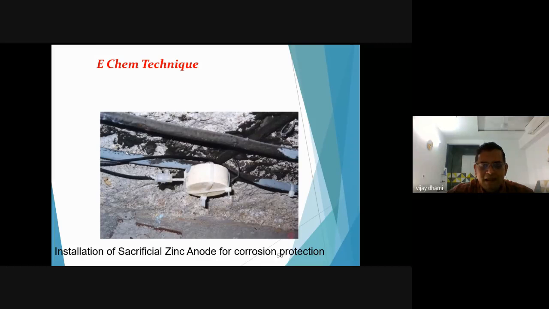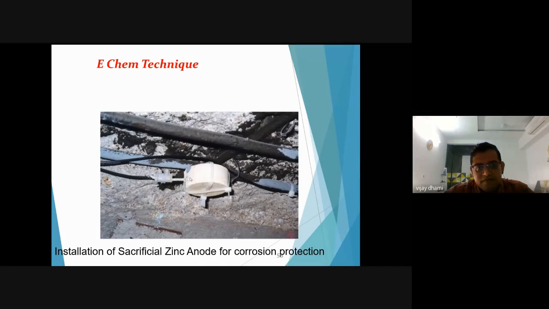This is the ECAM technique. This ECAM technique means the installation of a sacrificial zinc anode for corrosion protection. This round circular element you are seeing is a zinc anode. If your steel has corroded, and after treating it you put in a zinc anode, then in future your steel will not deteriorate. This zinc anode will deteriorate and it will protect your reinforcement.